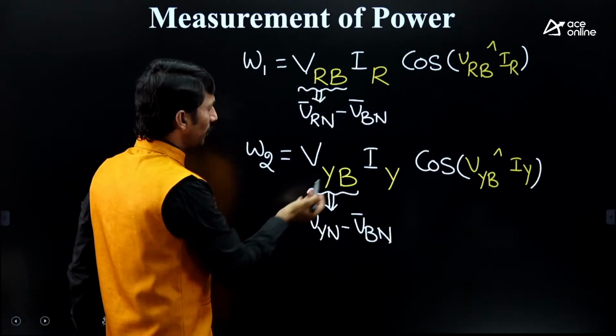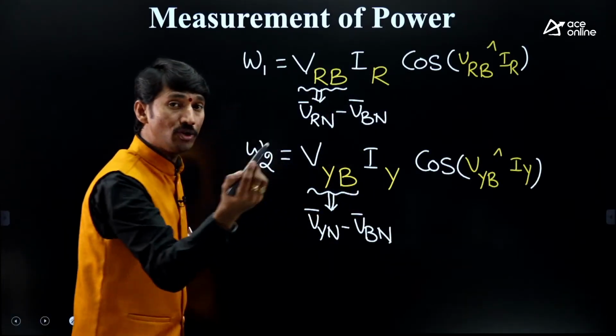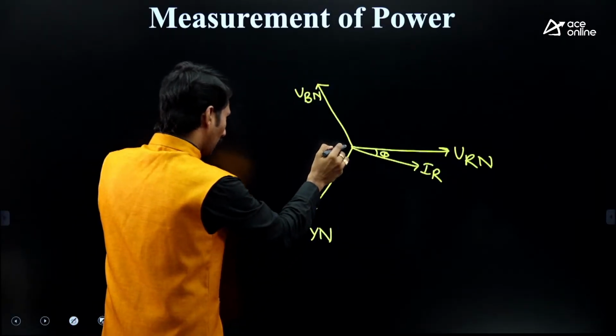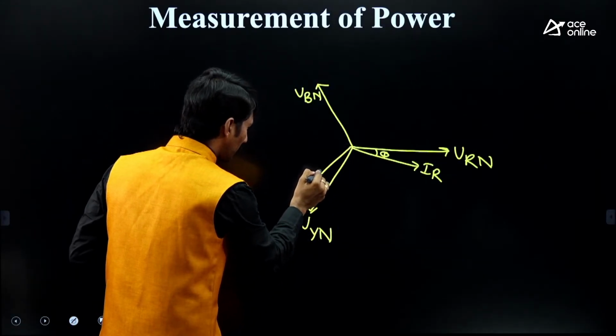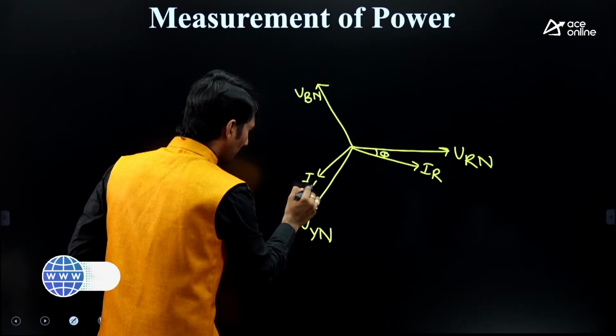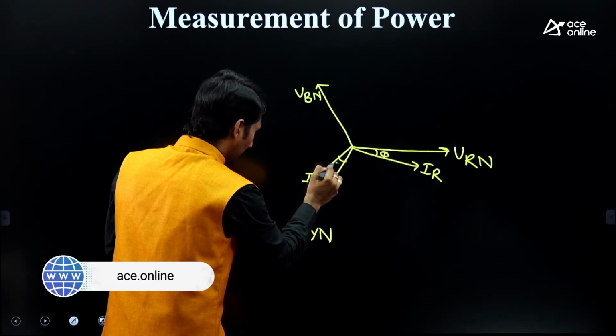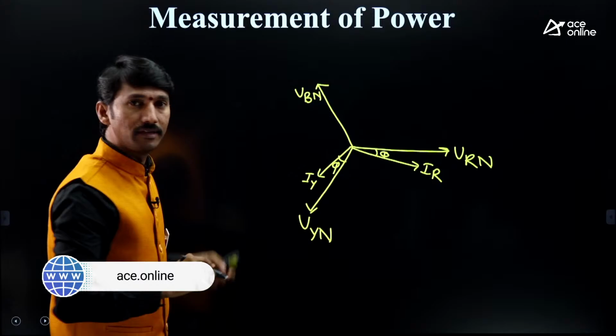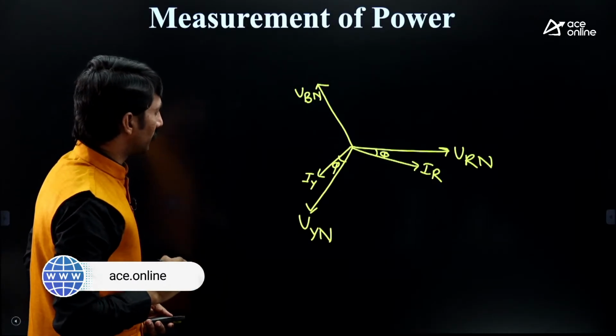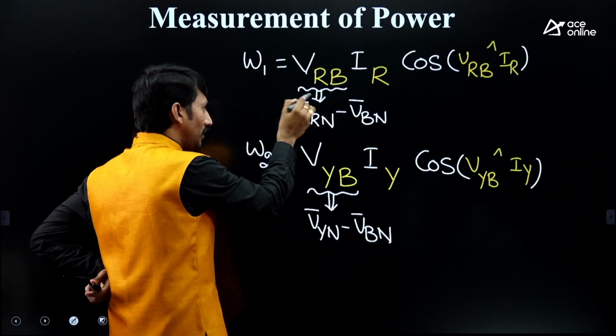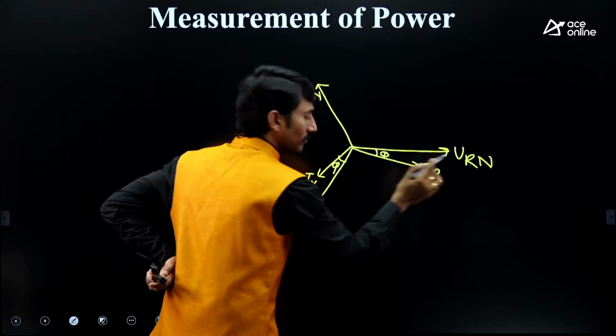In the same way, IY you need to draw here. This is IY, also lagging by phi. Clear? After that, you require VRN. Sir, it is there. Happy?